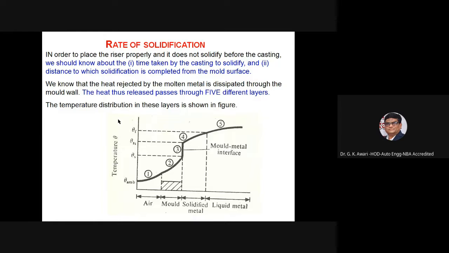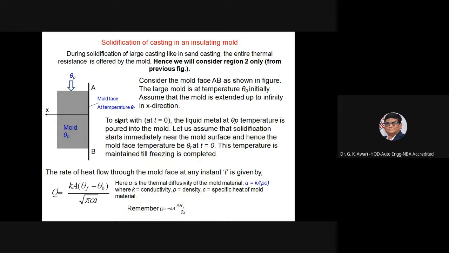Heat thus released passes through 5 different layers. The temperature distribution in these layers is being given. So solidification of casting in an insulating mold.